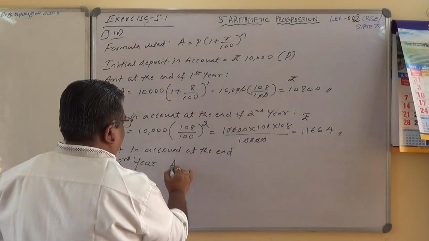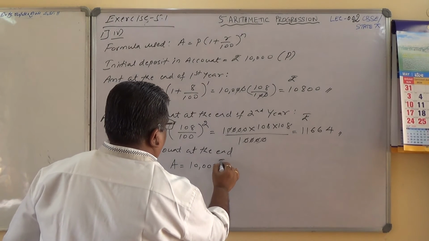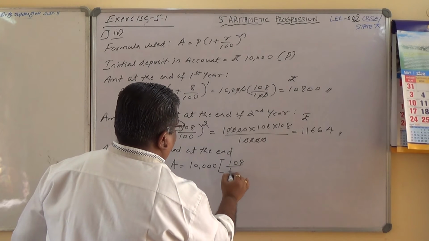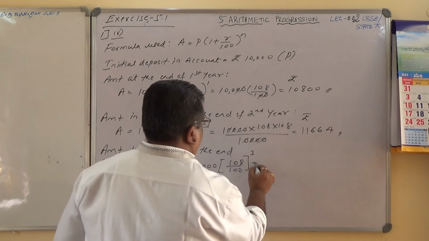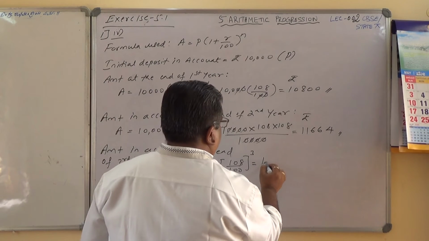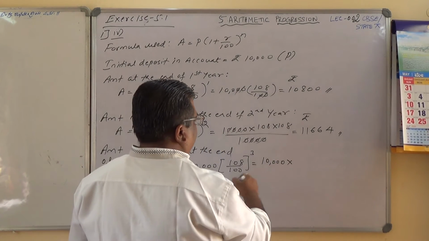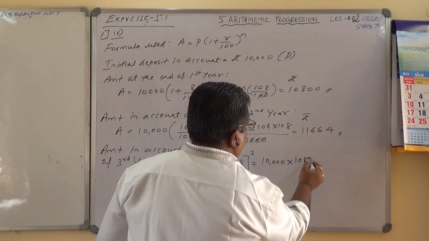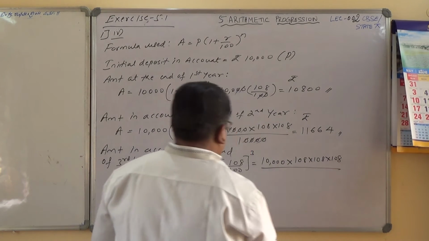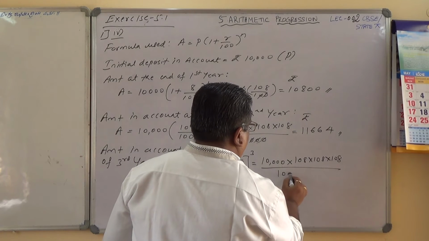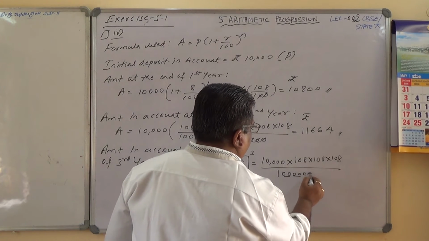Okay, so A equals 10,000 into bracket 108 divided by 100 to the power 3 here, because 3 years. Therefore this can be done as, see here, 10,000 into 108 into 108 into 108 divided by 2 zeros, another 2 zeros, another 2 zeros.